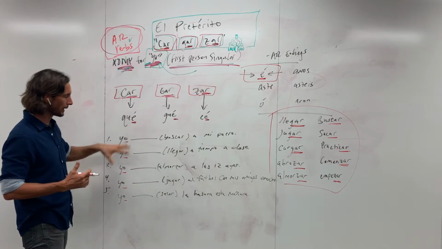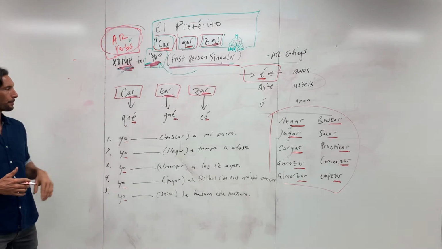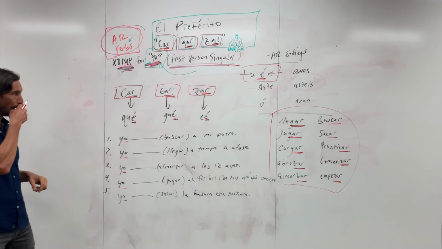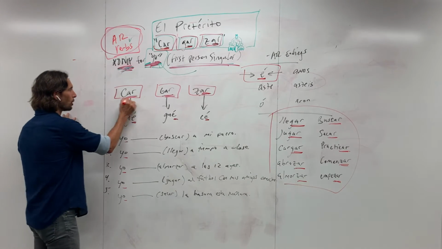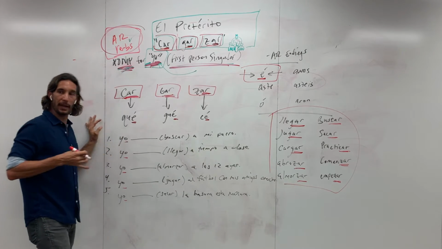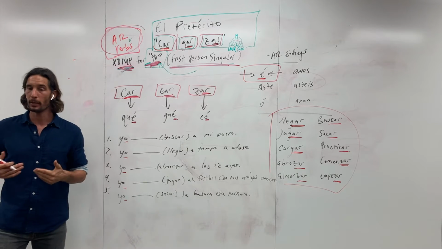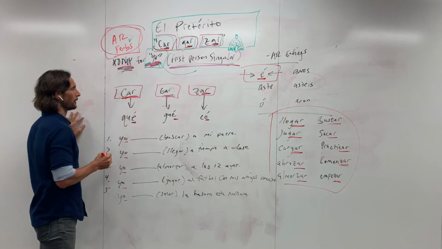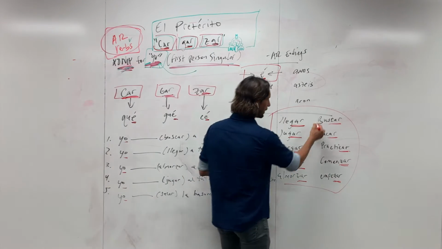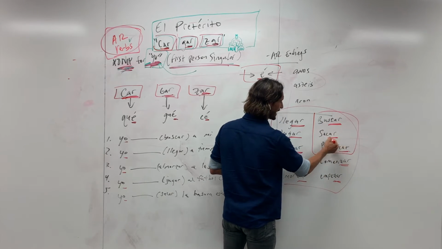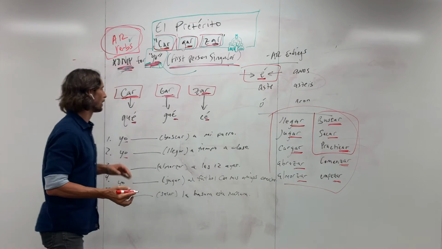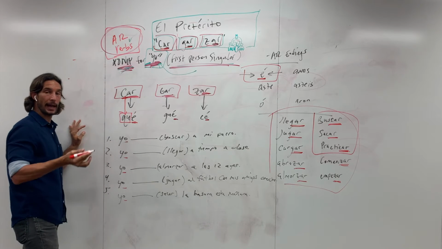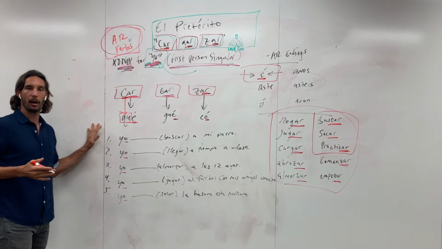And so I just want to practice with you all today how to execute, if you will, the car-gar-zar in the preterite. And so, again, for the yo form, if we're talking about a car-gar-zar verb, there's going to be a slight tweak with the letters. So in the case of the car verbs, so I'll bring you over here, these, buscar, sacar, practicar, which end with car, the C is going to change to QU, right? And then we'll have the E with an accent, of course, con acento, because it's an AR verb in the preterite.